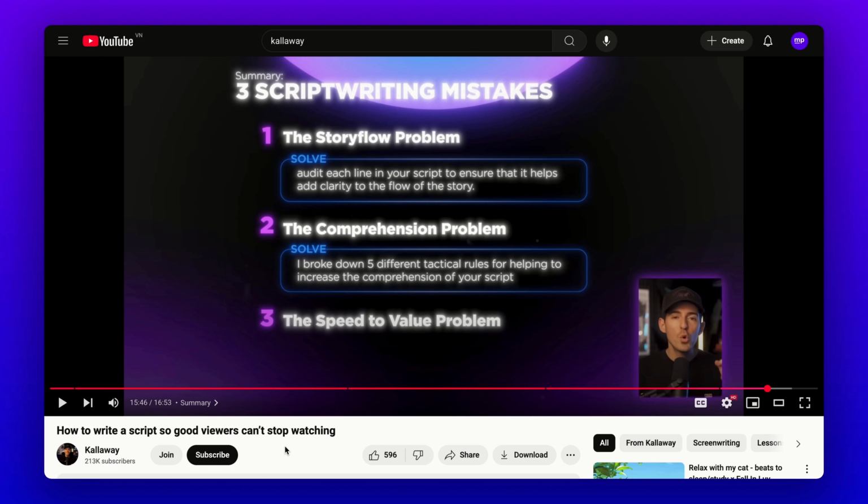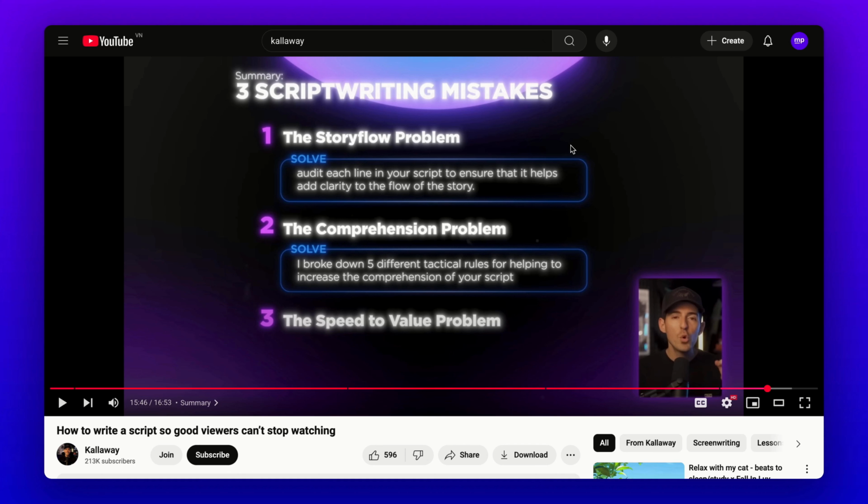What if you could turn any helpful YouTube tutorial into an AI agent you can chat with anytime for support without having to remember every detail from the video? For example, I just watched a great video on how to write better scripts. The creator shared a simple three-part framework to audit scripts by checking story flow, comprehension, and speed to value. This framework can really improve my own scripts and help me review raw drafts for new videos.